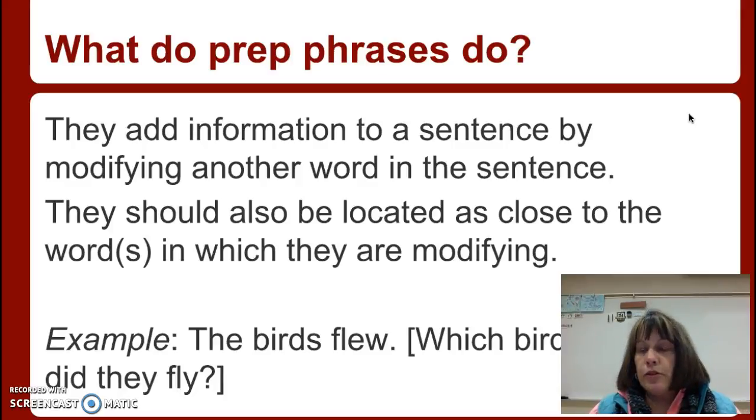So what do prepositional phrases do? They're actually modifiers. So they're adding information to the sentence by modifying another word in the sentence. They should also be located as close as possible to the word which it's modifying.